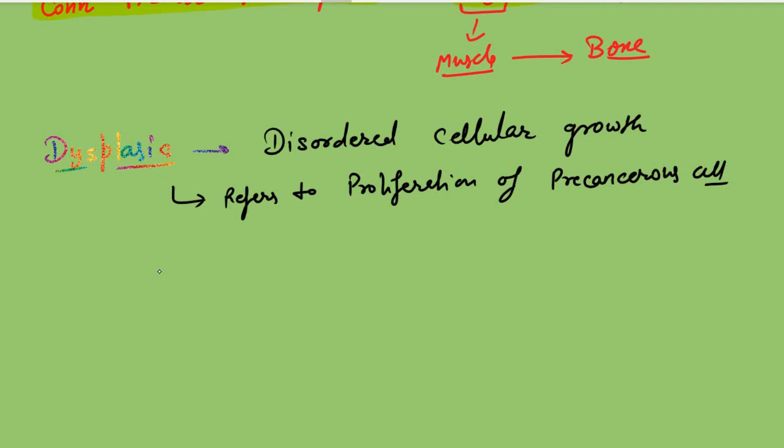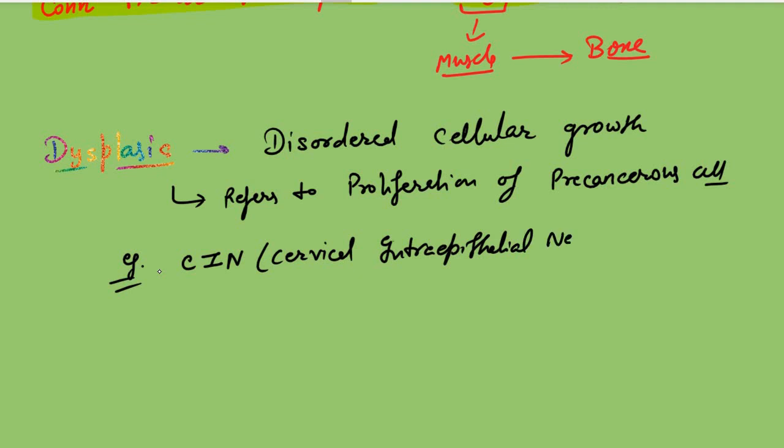One example we have is cervical intraepithelial neoplasia. It represents dysplasia. Why? Because it is a precursor for cervical cancer.